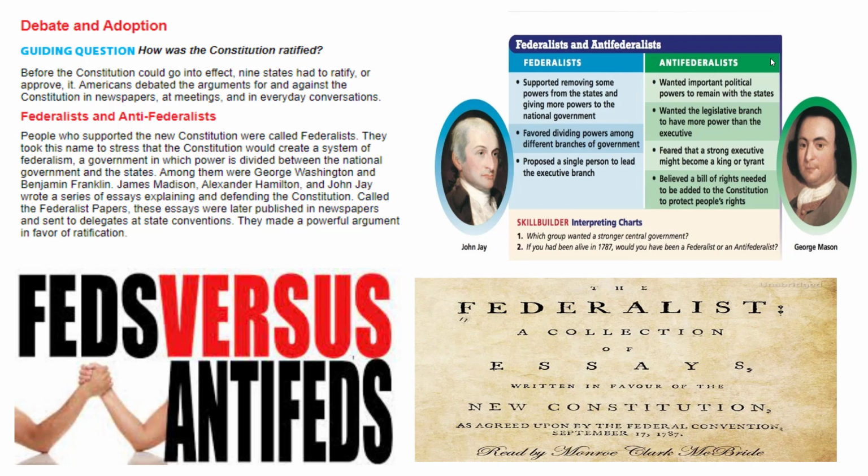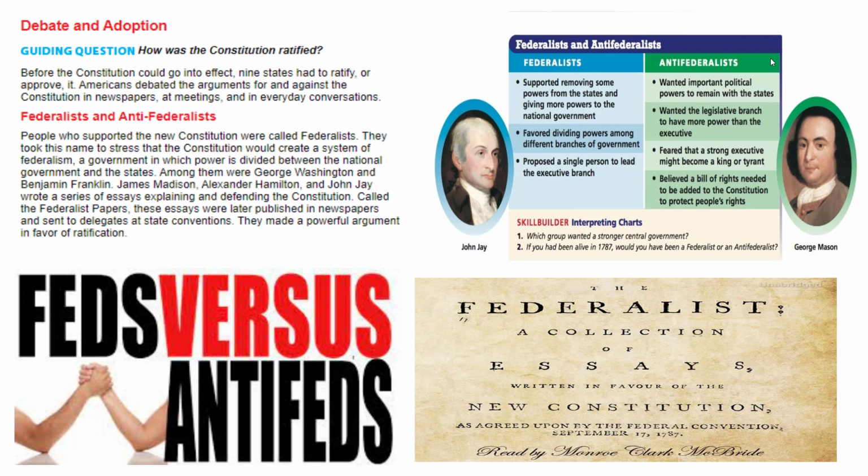Well, they wanted to stress that the Constitution would create a system of federalism, that is, the sharing of power between the states and the federal government, and they believed that was going to make our country much stronger. Question 4. Who were 5 founding fathers who were Federalists? Try to say that 5 times fast. The 5 founding fathers that were famous for being Federalists were George Washington, Benjamin Franklin, James Madison, Alexander Hamilton, and John Jay.